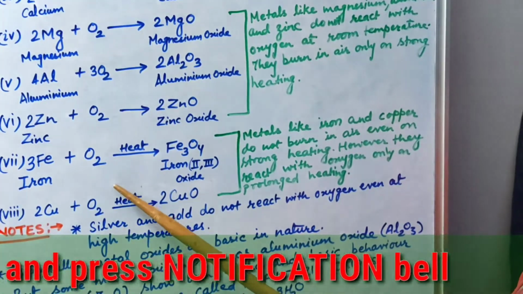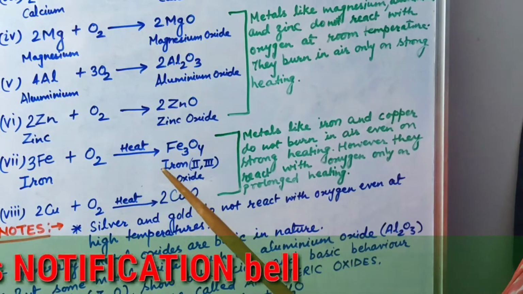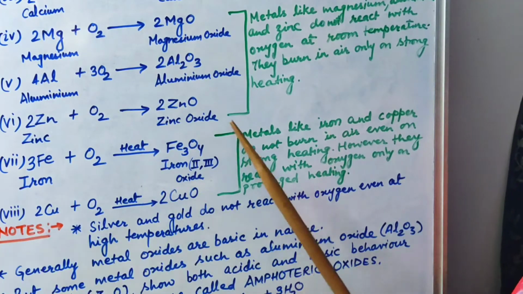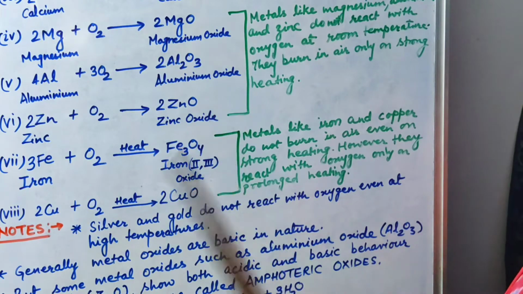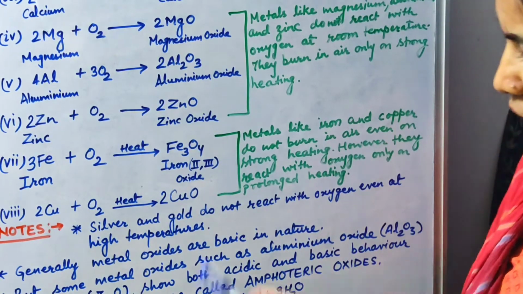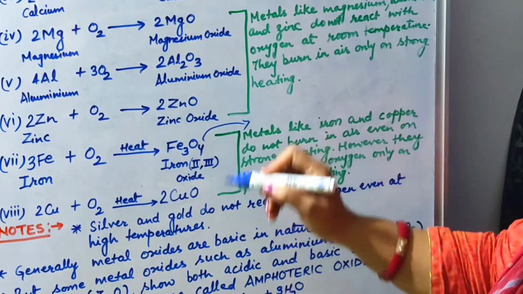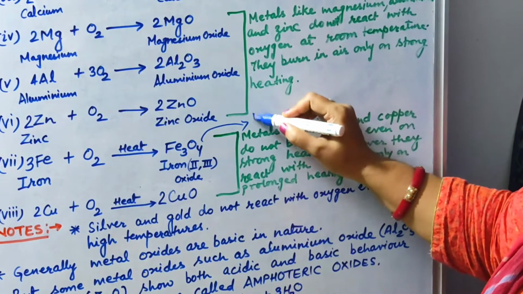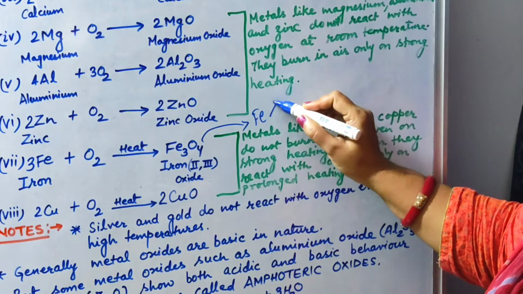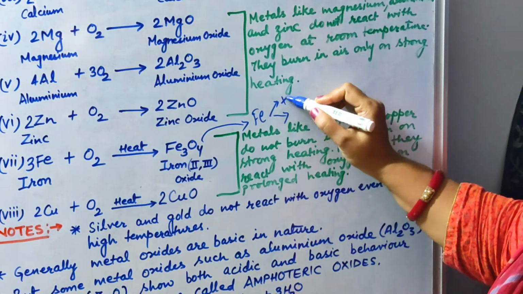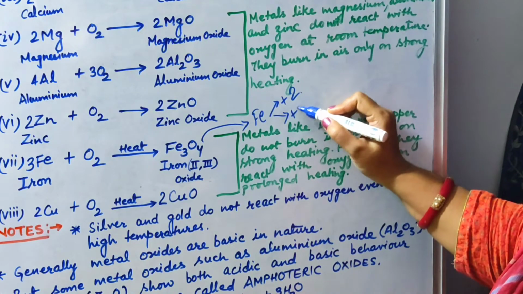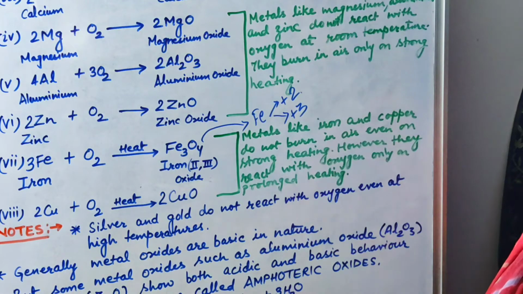Iron also has a tendency to react with oxygen. It forms some different types of oxide. Why different? I will explain how it is formed, because most students have problems regarding this. See, iron has the tendency to show two valencies. Sometimes it shows +2, sometimes it shows +3 valency.